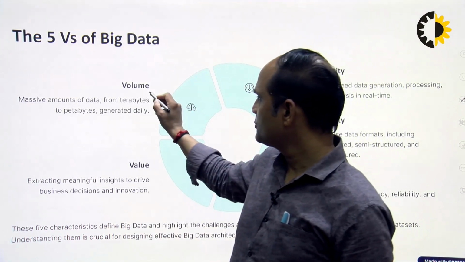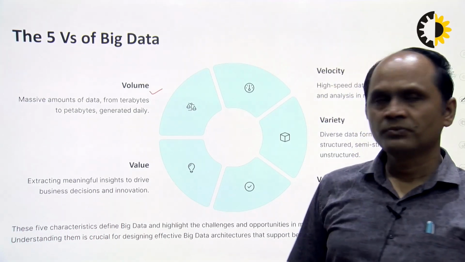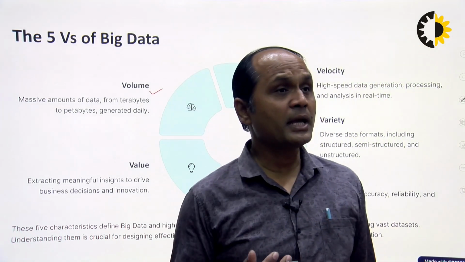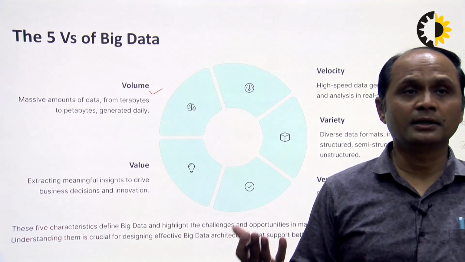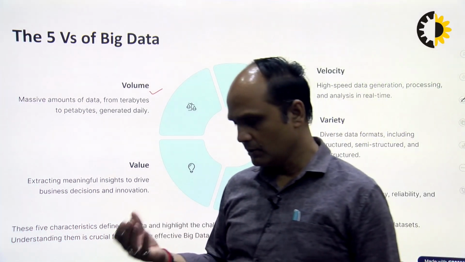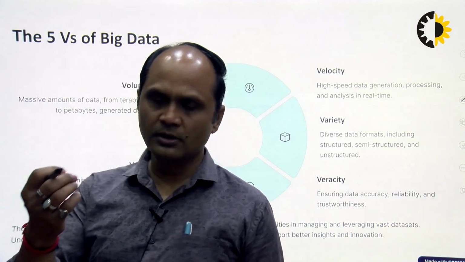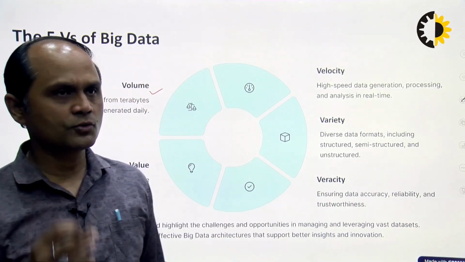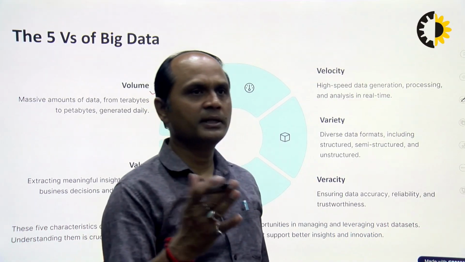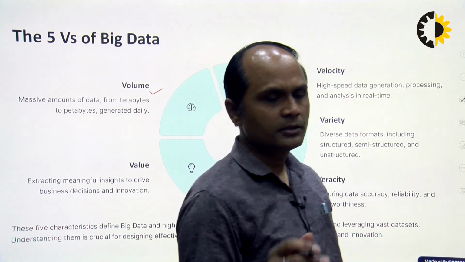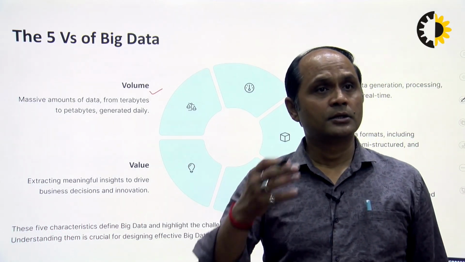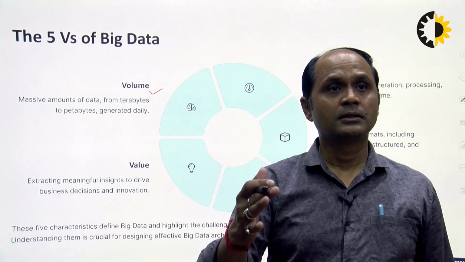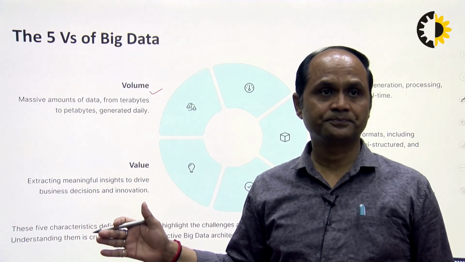The first pillar is volume. Volume means the massive amount of data, from terabytes to petabytes, generated daily. Suppose we want to analyze a particular Facebook or Twitter or any other social media handle, then we can use that data to analyze different aspects.